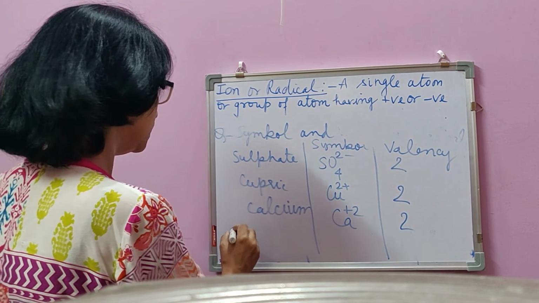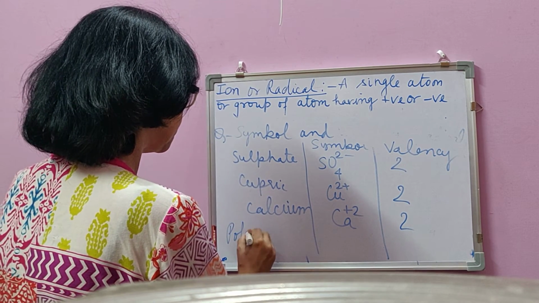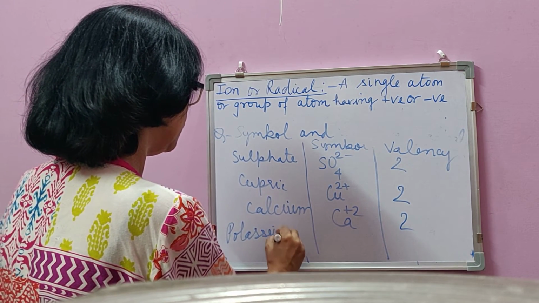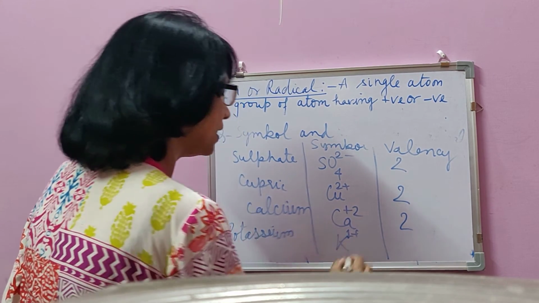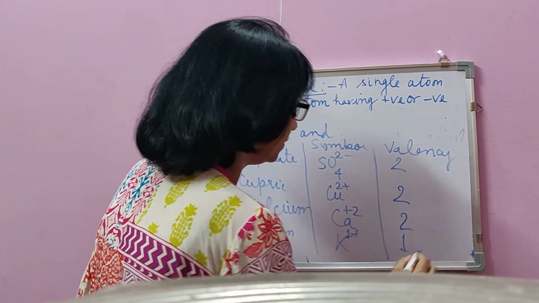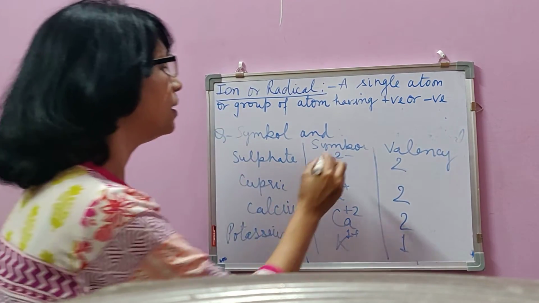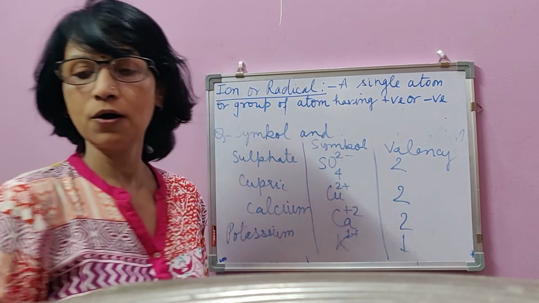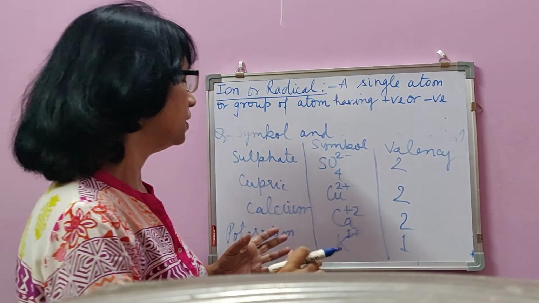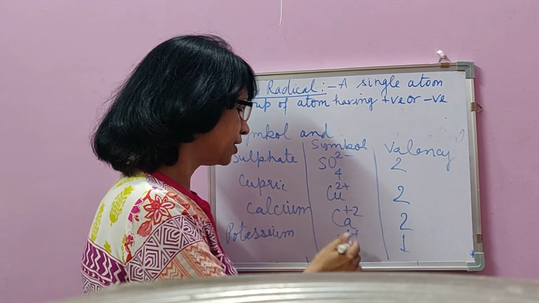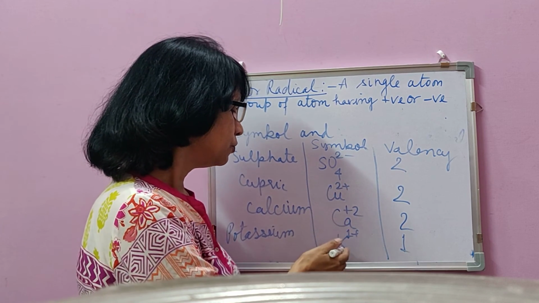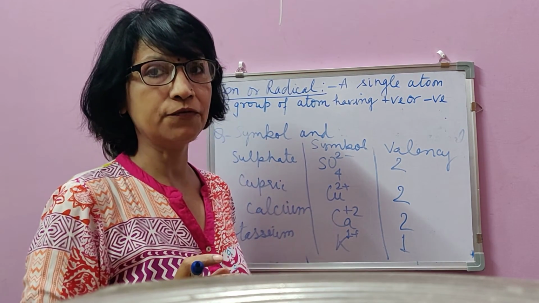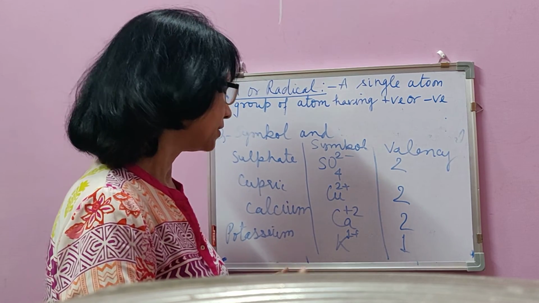Suppose here it was potassium ion, then symbol will be K1 plus and valency will be 1. So symbol of a radical or ion does not mean that for potassium you write K, or for calcium ion you write Ca, because K and Ca are not symbols of radical, they are symbols of atom.